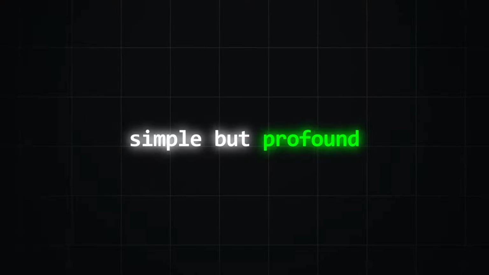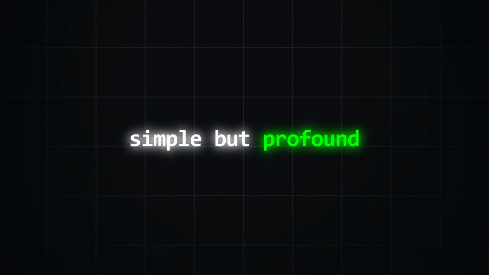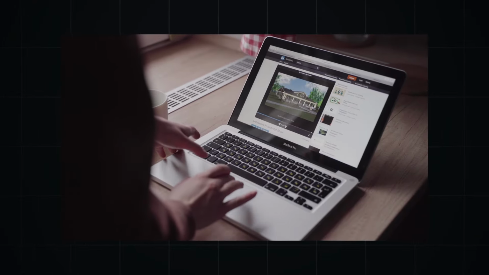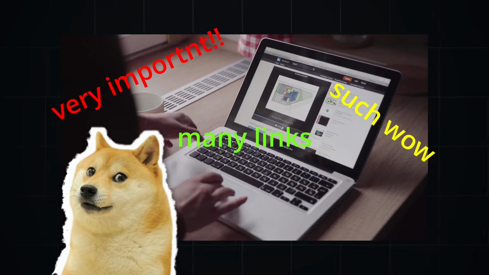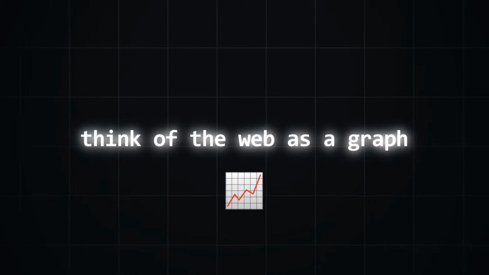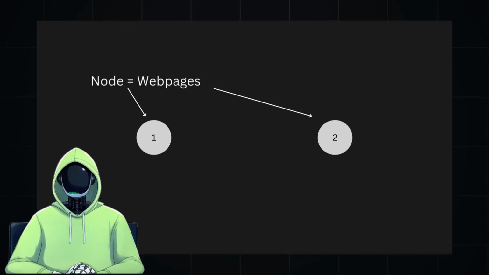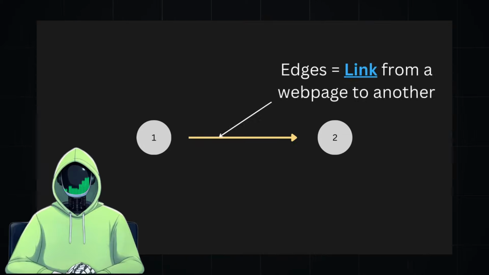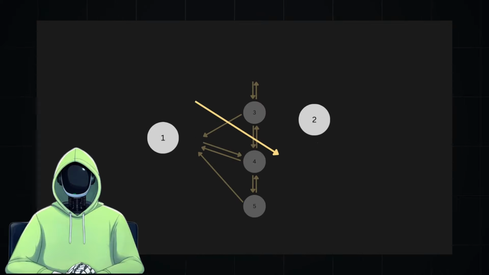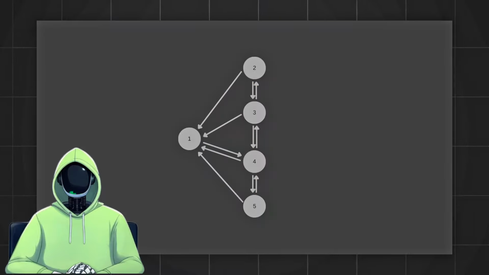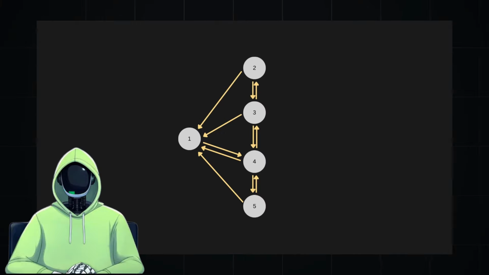What the creators realized was simple but profound. If a web page has lots of other pages linking to it, it is probably an important one. To make sense of this, think of the web as a graph. Each node represents a web page and each edge represents a link from one page to another. The more links pointing to a web page, which in our case are edges pointing to a node, the more important that web page becomes.